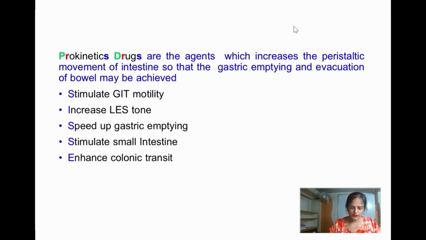What are they going to do? They are going to stimulate the GIT motility and increase the lower esophageal sphincter tone, so we can use this group of drugs in gastroesophageal reflux disease. They are going to speed up gastric emptying, so we can use them for gastroparesis, like diabetic gastroparesis.